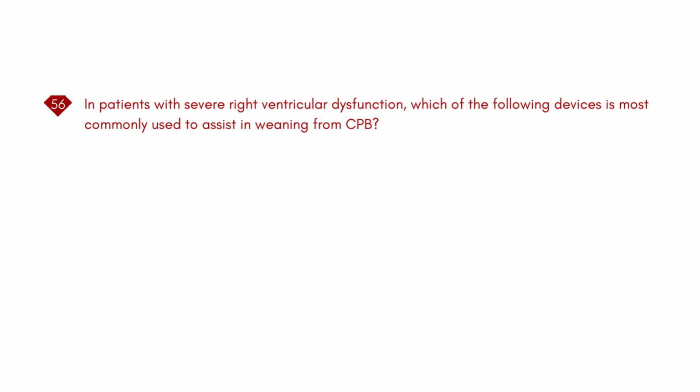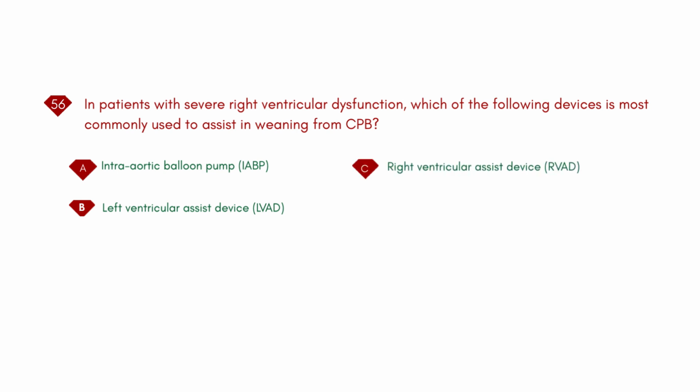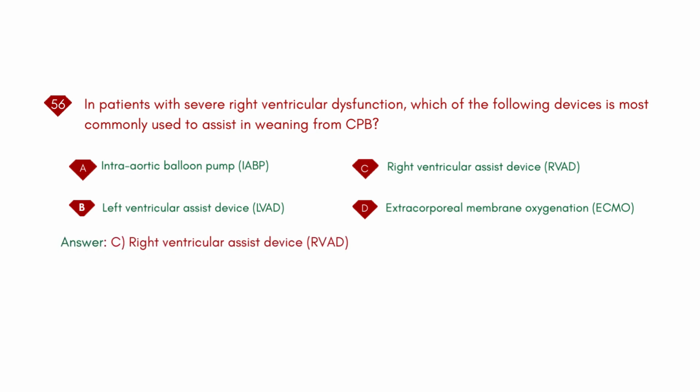In patients with severe right ventricular dysfunction, which of the following devices is most commonly used to assist in weaning from CPB? A. Intra-aortic balloon pump, IABP. B. Left ventricular assist device, LVAD. C. Right ventricular assist device, RVAD. D. Extracorporeal membrane oxygenation, ECMO. Answer: C. Right ventricular assist device, RVAD.